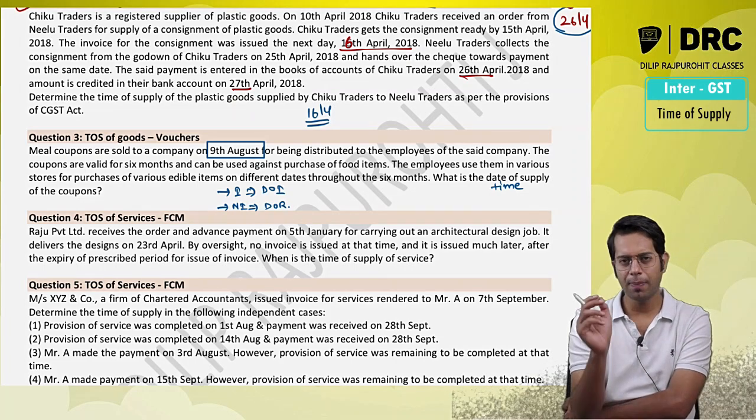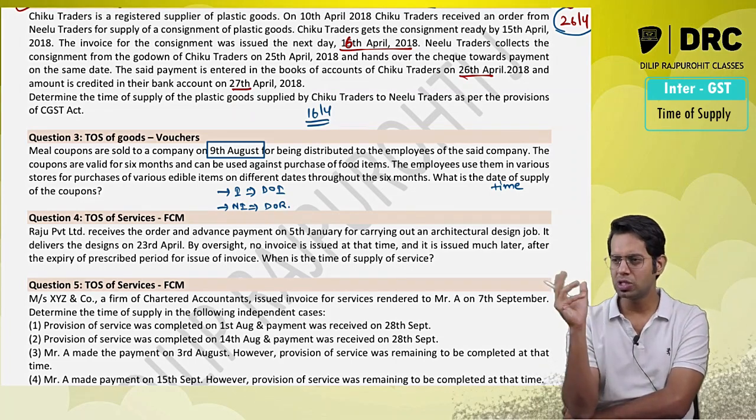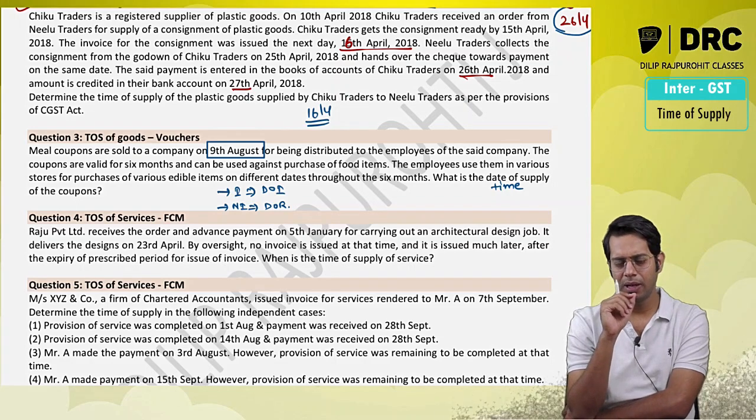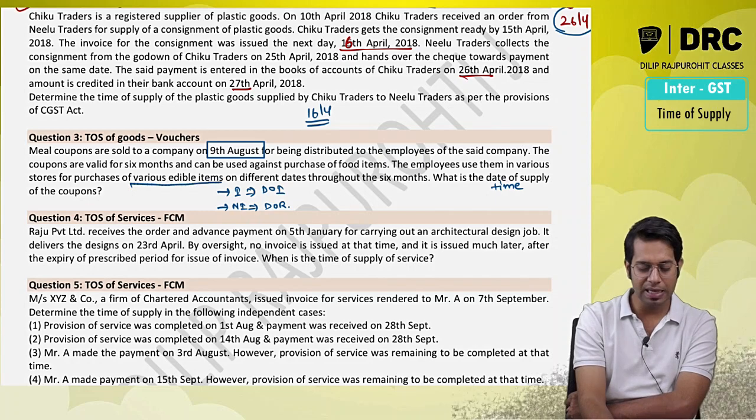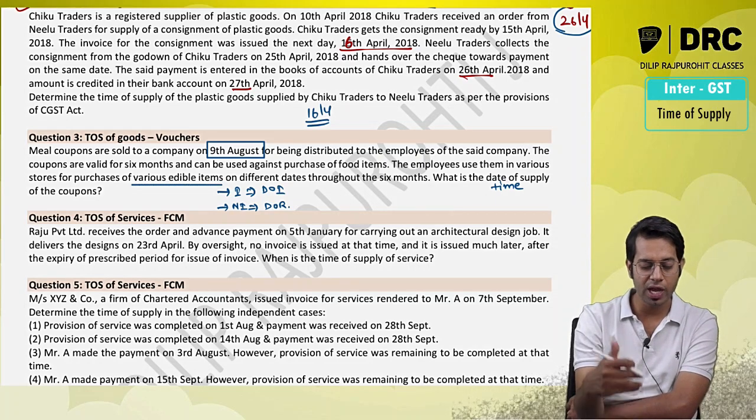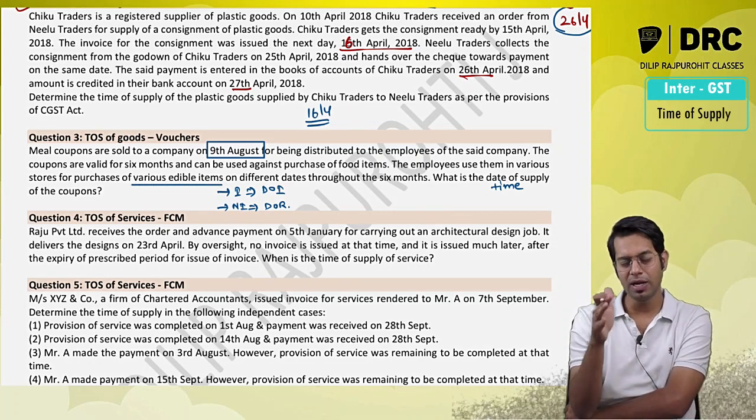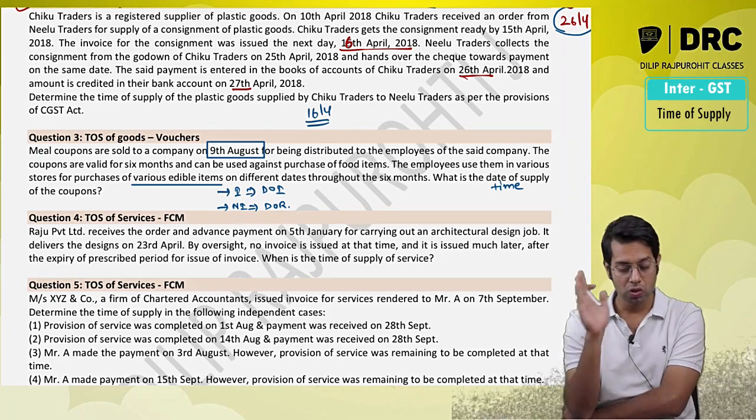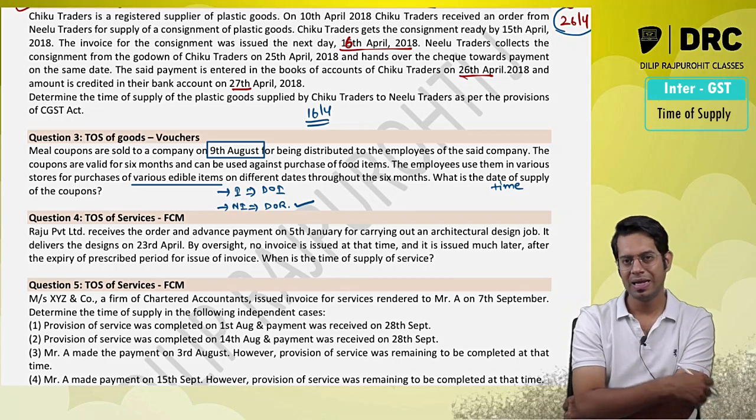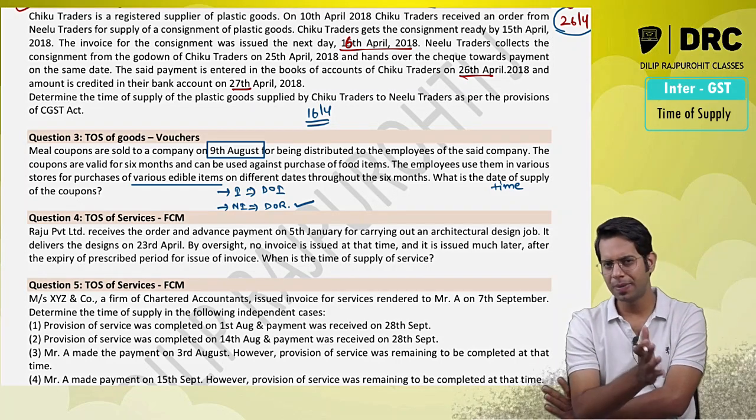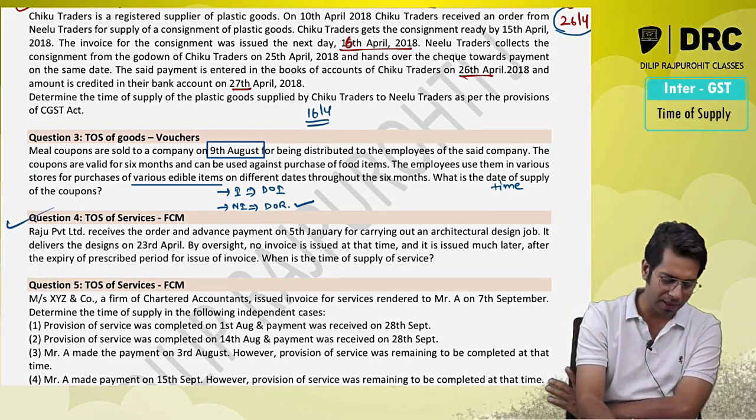Now is it a case of supply identifiable voucher? No sir. Why no? Because they say that you can purchase anything. They have purchased various edible items, so they are purchasing different things. If you can purchase different things, then the time of supply will be the date of redemption. So whenever you go and purchase, that date will be taken as the time of supply.